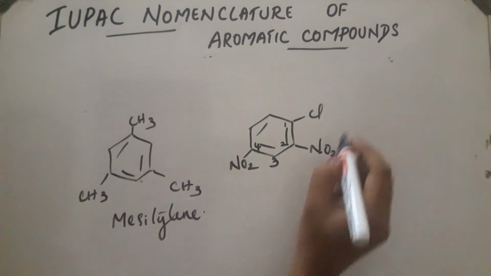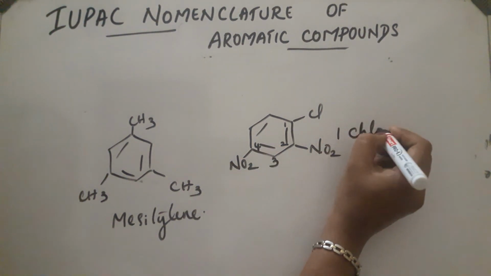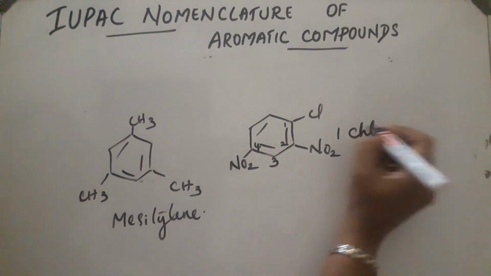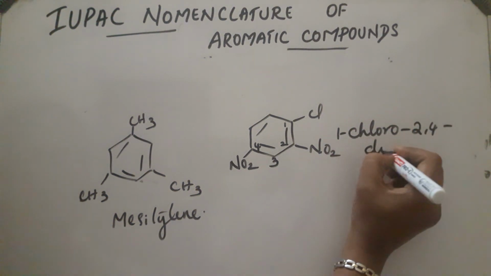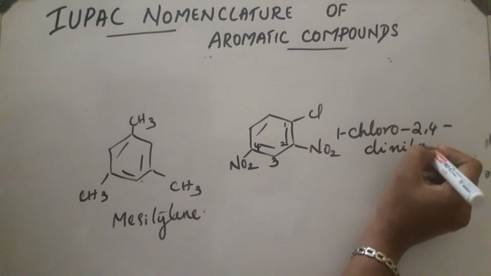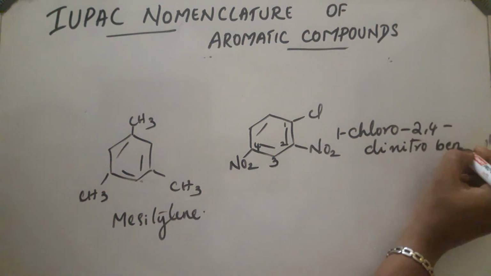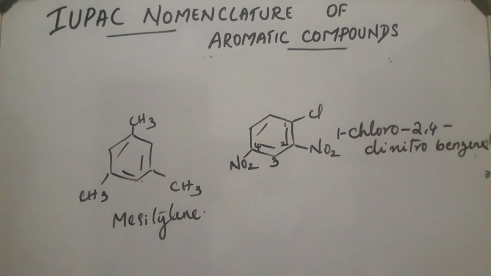So, the compound will be 1-chloro-2,4-dinitrobenzene. Okay, these are some of the compounds. Okay, in the next class we will study more about the organic compounds, their nomenclature.